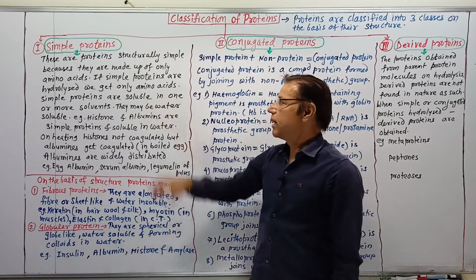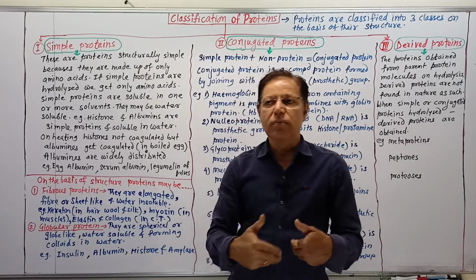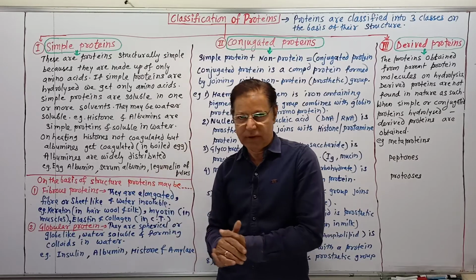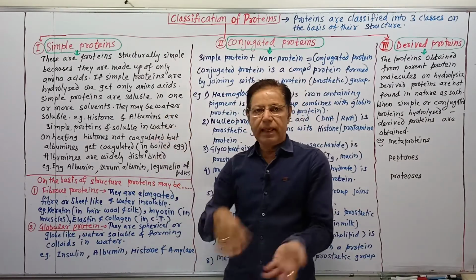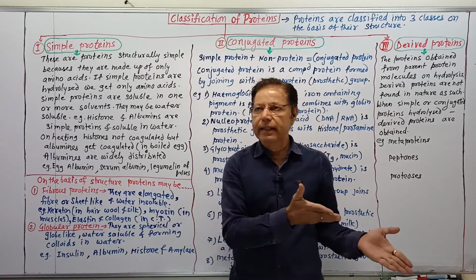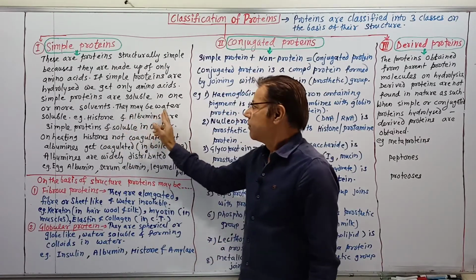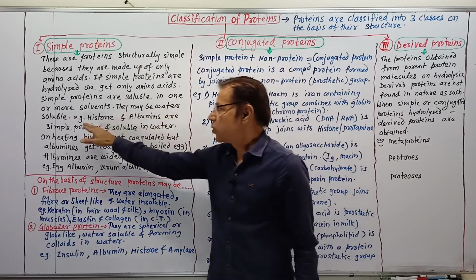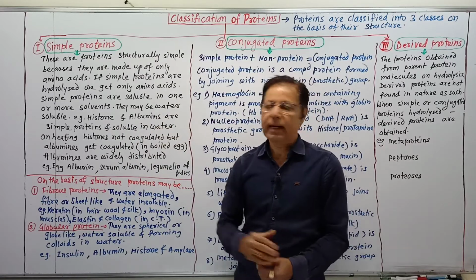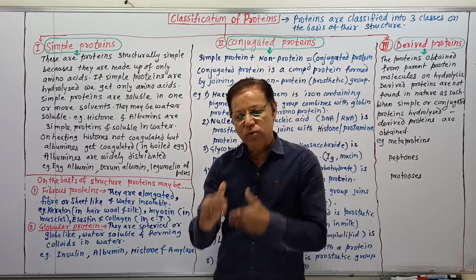Simple proteins are soluble in one or more solvents. Sometimes simple proteins are soluble in water, while if not soluble in water, then they are soluble in organic solvents. For example, histone and albumins are simple proteins and are soluble in water.